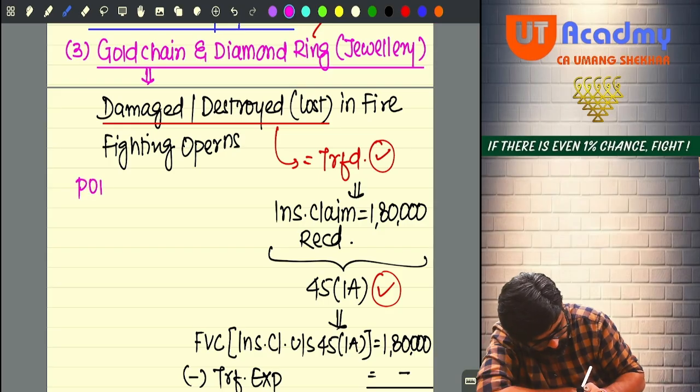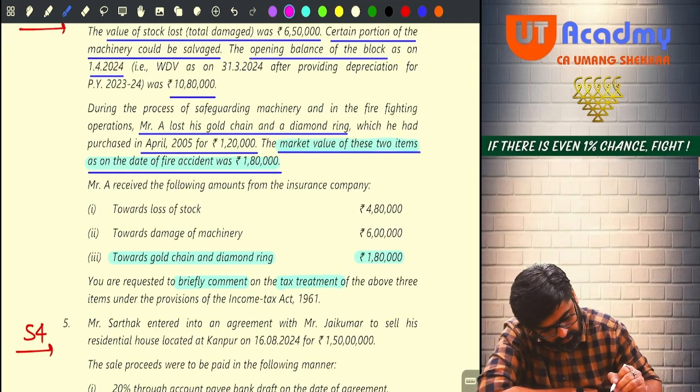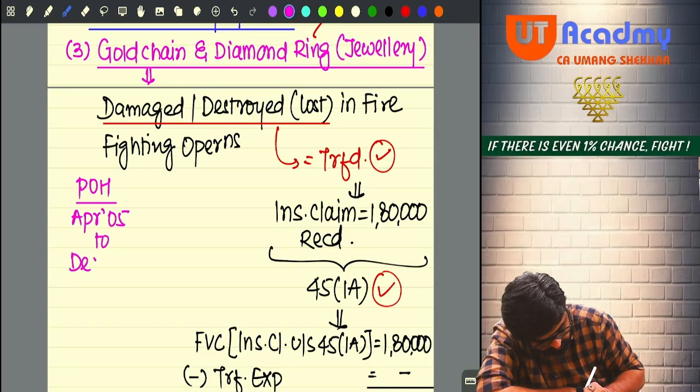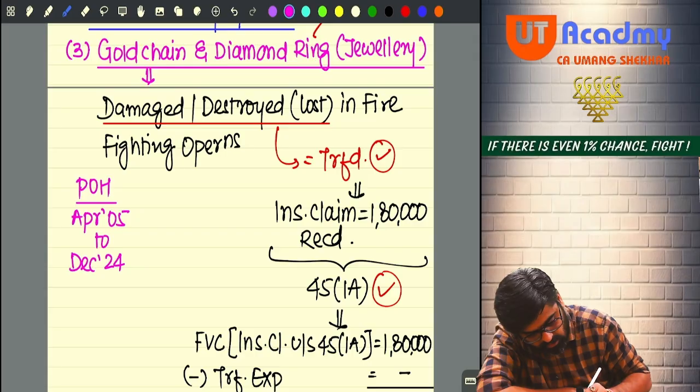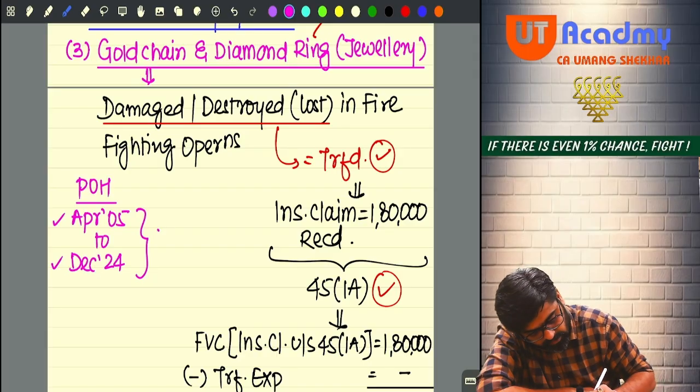The period of holding will be from April 2005 to December 2024. So it was acquired and it was lost. This period of holding is greater than 24 months.